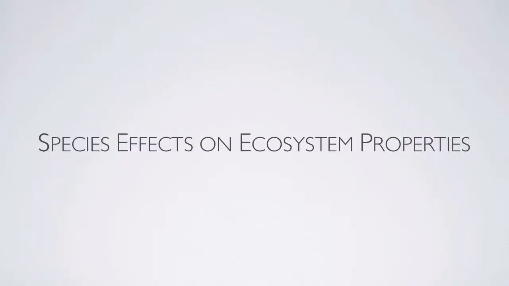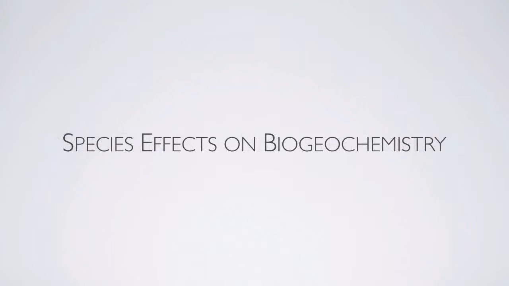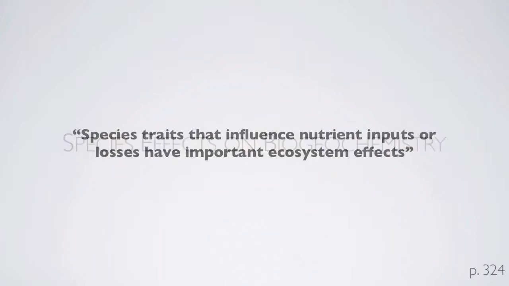Here we're going to go through the species effects on ecosystem properties. We're going to start by the way that species impact biogeochemistry. Species traits that influence nutrient inputs or losses have important ecosystem effects. So we said that those species that impact interactive controls the most are most likely to impact ecosystem processes. And one of those important interactive controls is really nutrient inputs and losses.